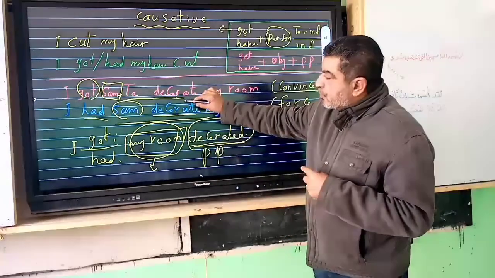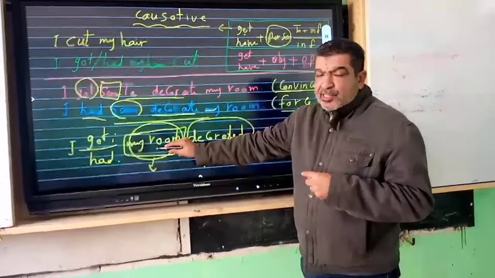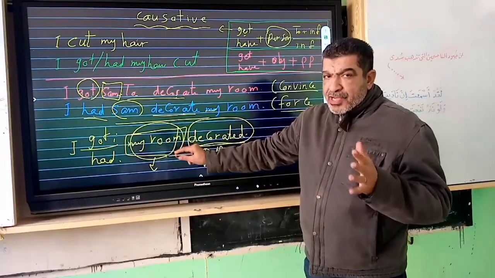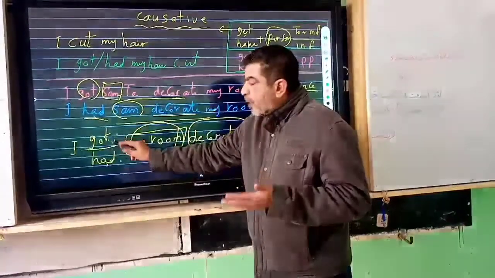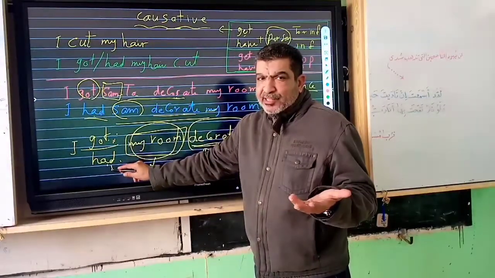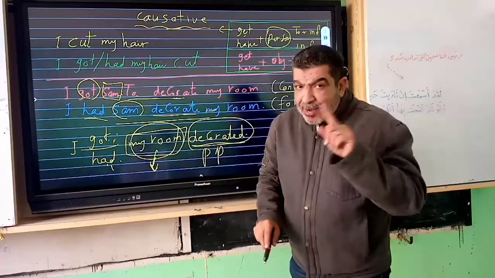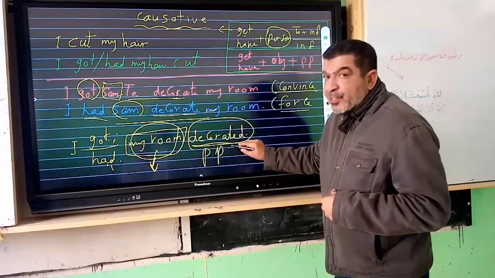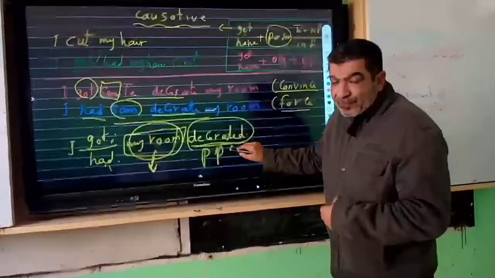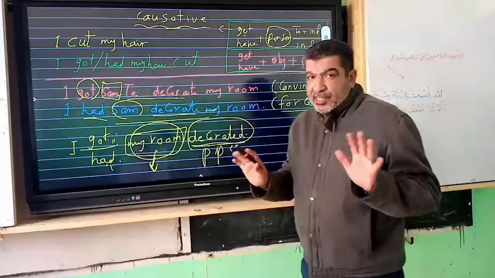Number 1 and 2 are the active form, and this sentence is the passive form. When we use the passive, we use get or have, or got or had, according to the tense, followed by the object, not a person, and then the past participle. Clear? Everything is clear right now.